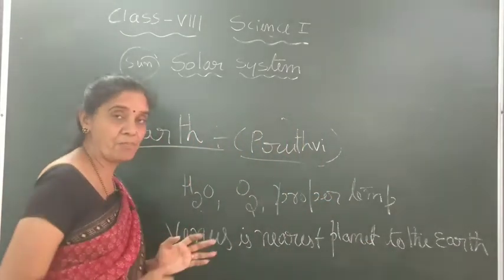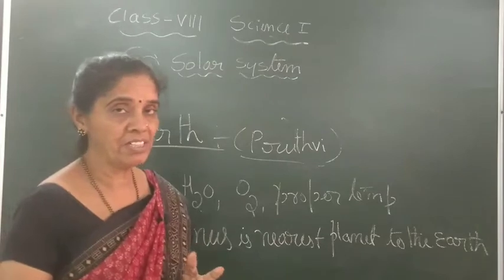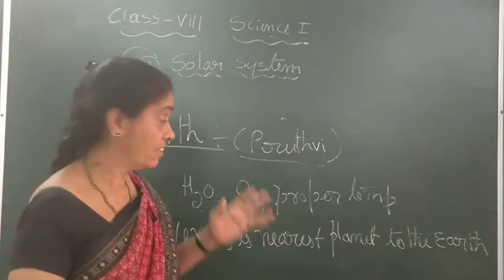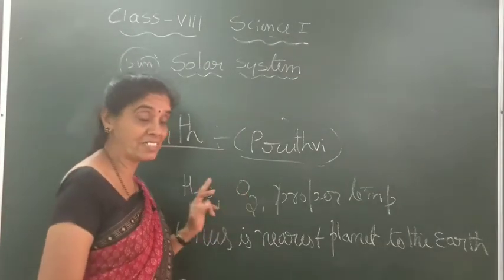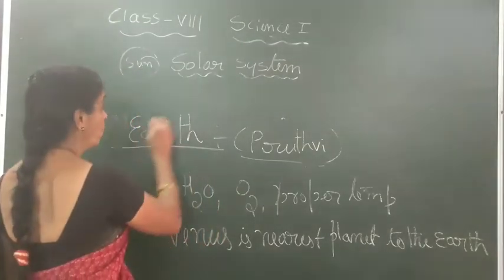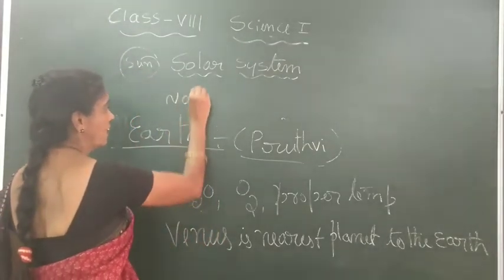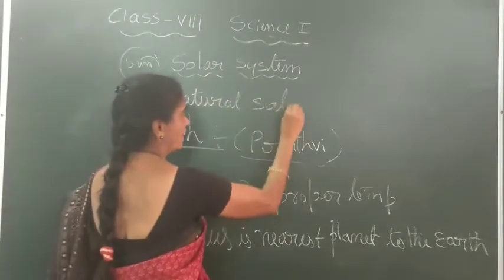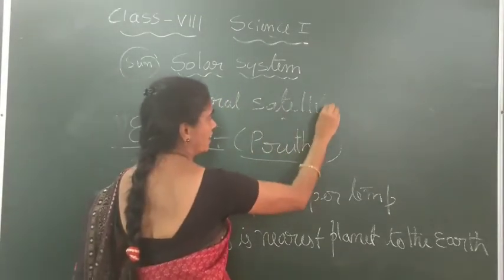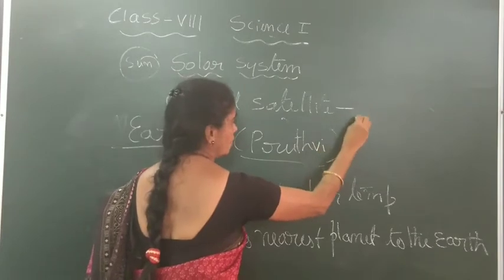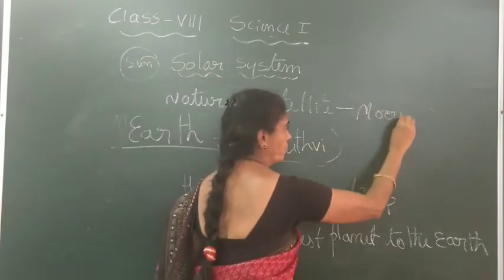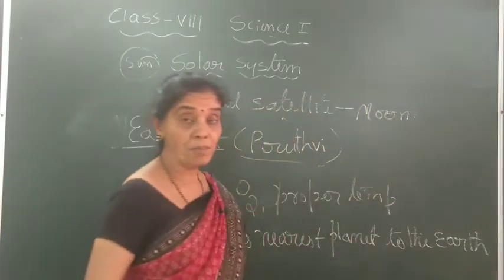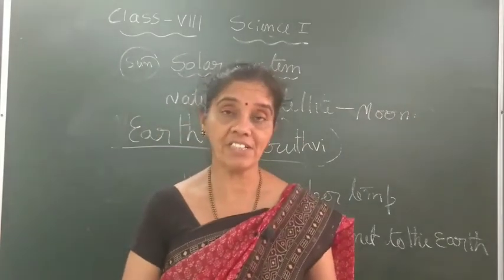And Venus and Mercury, they don't have any satellite. And Earth, we have one natural satellite, namely the Moon. Natural satellite, you have already learned. The natural satellite of the Earth is the Moon. And Earth also has many man-made satellites.